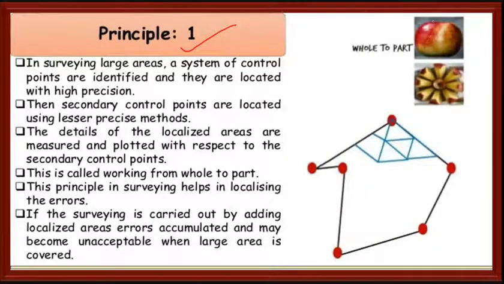Okay, see, this is your whole apple. What we have done, we have made it into parts, correct? See, this is your line. I will call this one as A, B, C, D, E, F. So what we will do, we will first fix the boundaries, and we will go on dividing the areas.